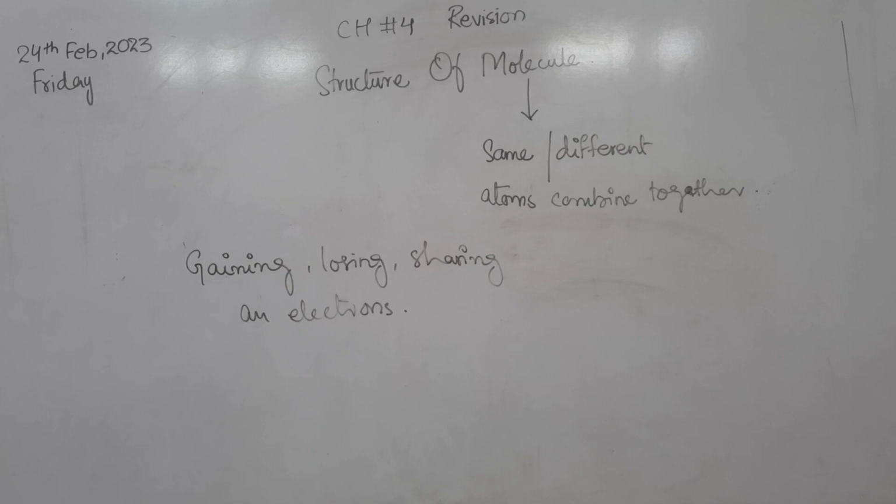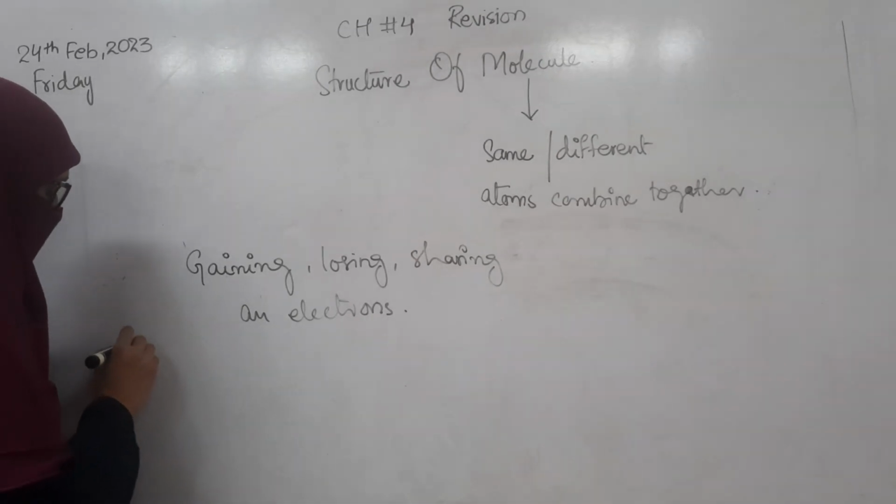And anybody can tell me, in the periodic table, which group is the stable group? Okay, good. The last group, that is the 18th group, called the noble gases, is the stable group of the periodic table. Good. And if they gain, lose or share the electron, are they fulfilling any rules? Okay, they can gain or share or lose the electron by fulfilling two rules.